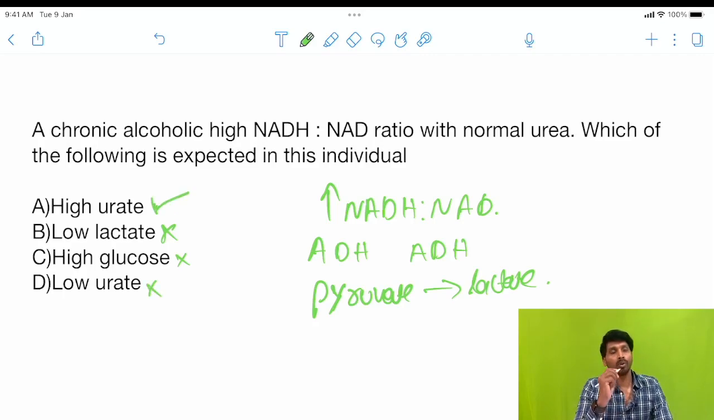And moreover, alcohol is involved in the excretion of uric acid in the renal tubules, right? So the condition will be high urate, hyperuricemia. He's already given the condition, chronic alcoholic person, which increases the level of uric acid so that more uric acid will be excreted in the urine. So the correct option is high urate.